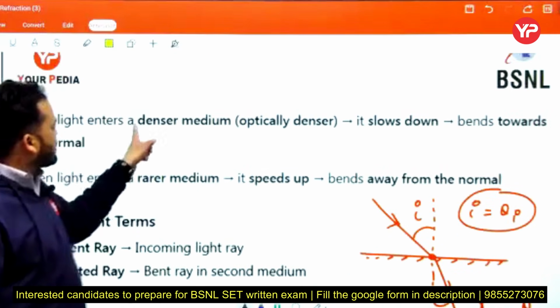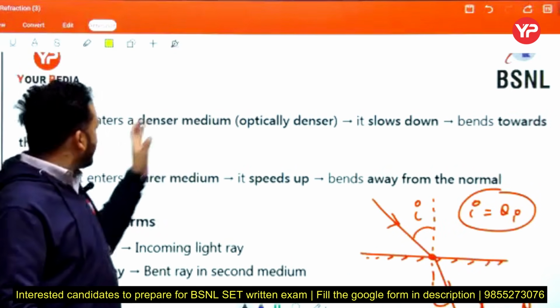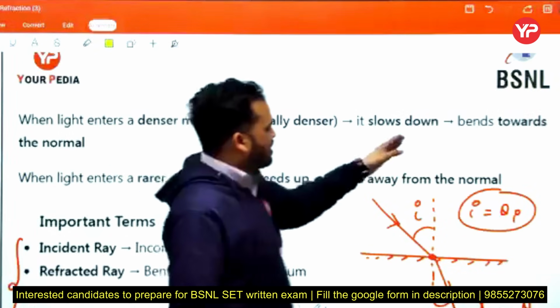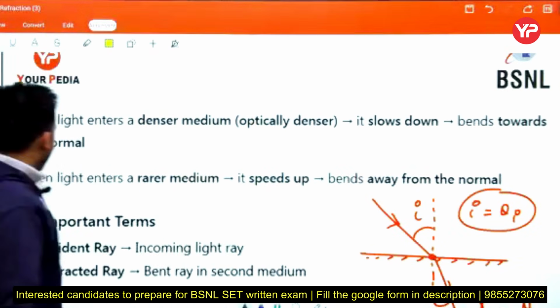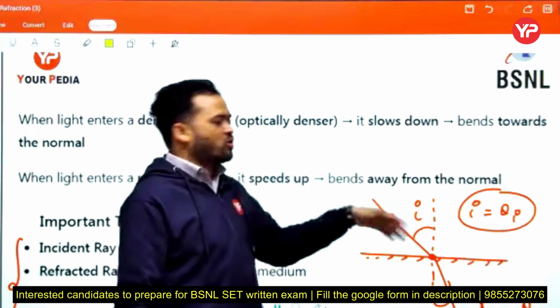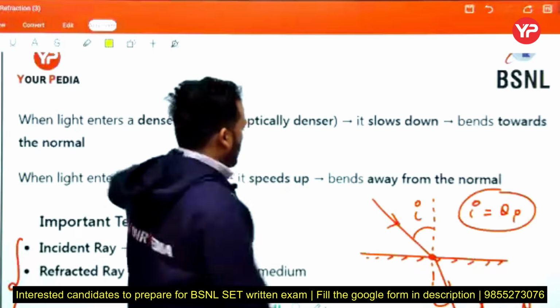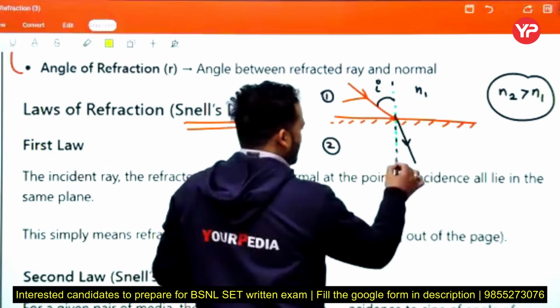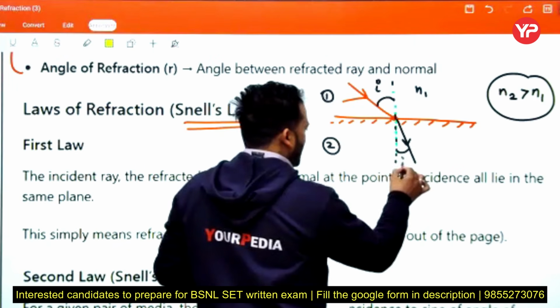When light enters a denser medium, optically denser, it slows down and bends towards the normal. When light enters a rarer medium, it speeds up and bends away from the normal. This is the basic law of refraction. Now see, this is the angle of reflection R.